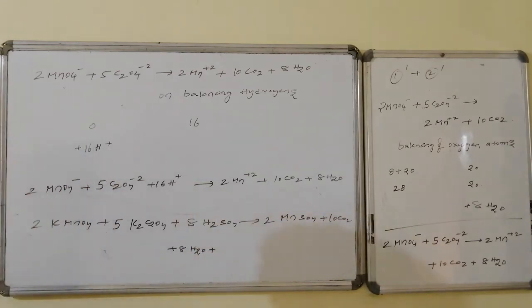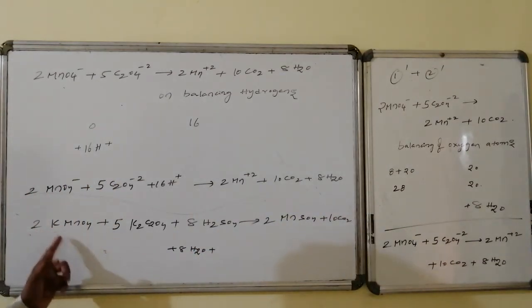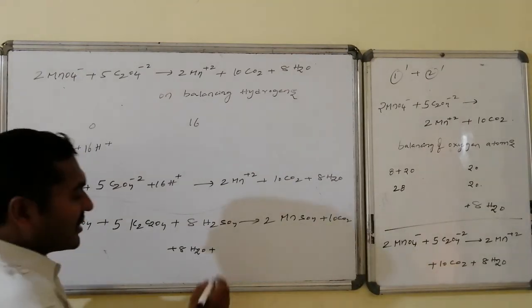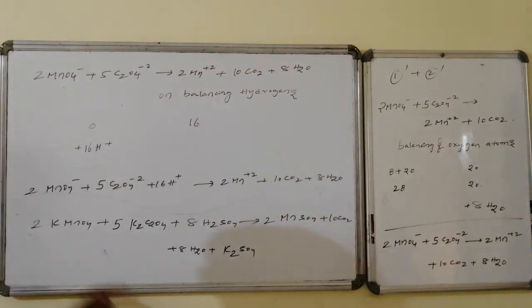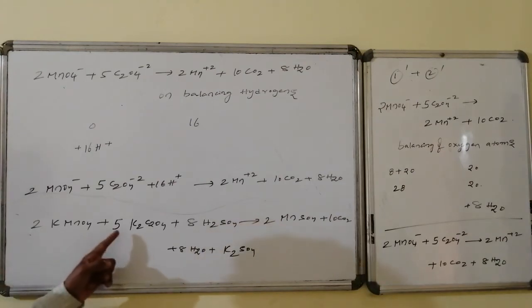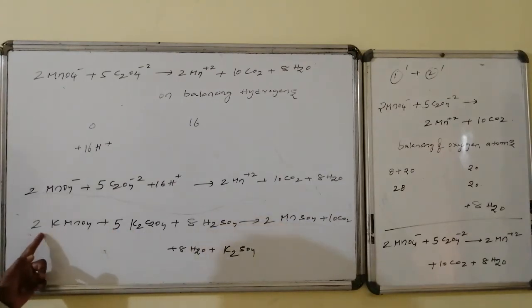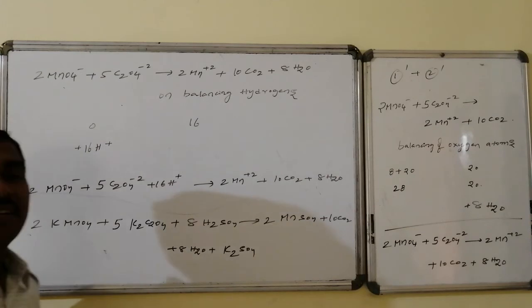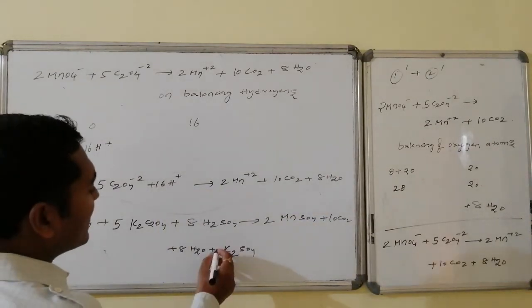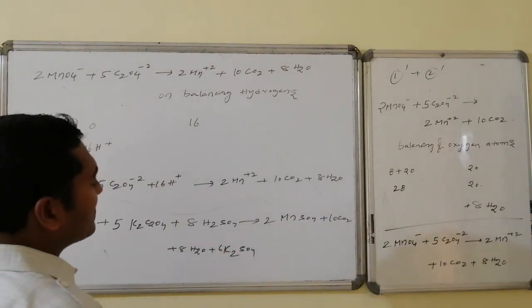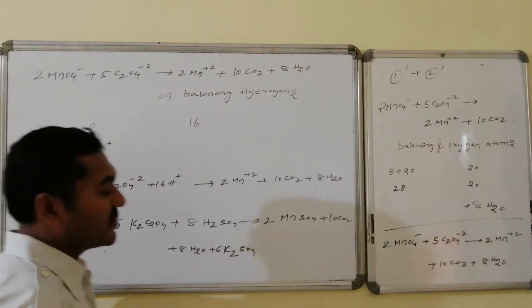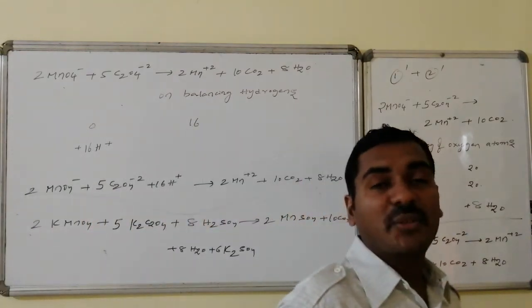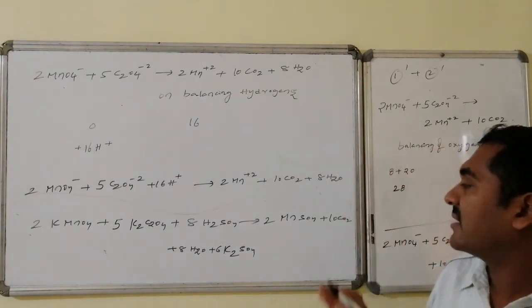Then whatever is left is the extra cation we added, potassium, which combines with sulfate and forms potassium sulfate. How many potassiums are there? Here 10 and here 2, total 12. 12 will form 6K2SO4, because 6 into 2 is again 12. This is the total molecular form of the balanced equation.